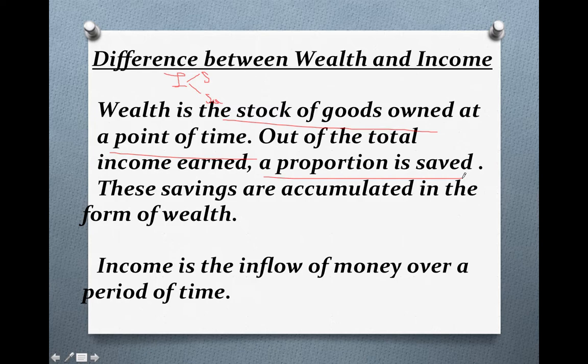Out of the total income, we spend and we save, and the proportion of income which is saved is known as wealth. So these savings are accumulated, meaning collected, in the form of wealth. All the savings collected together represent our wealth. So understand this as a kind of diagram: out of the total income we spend and we save, and the total amount of savings accumulated is known as our wealth.